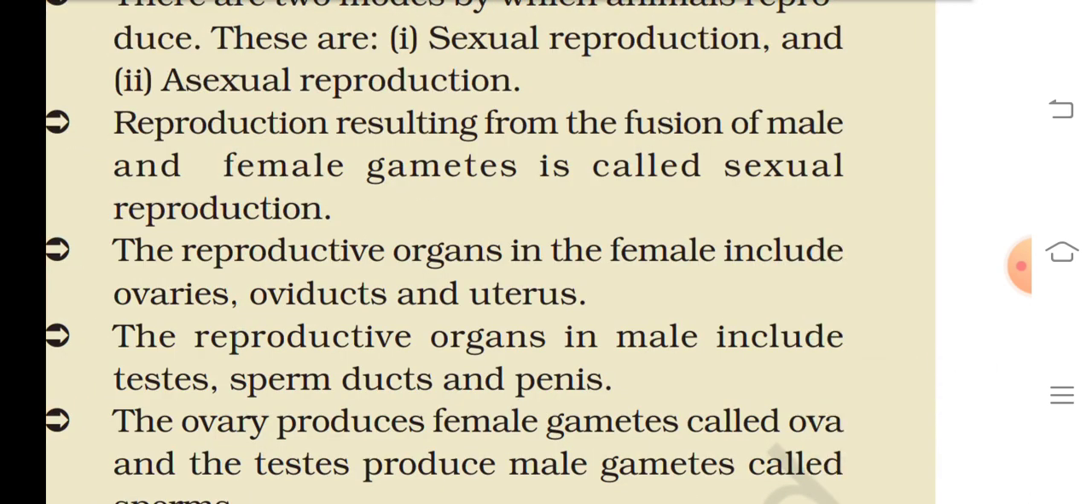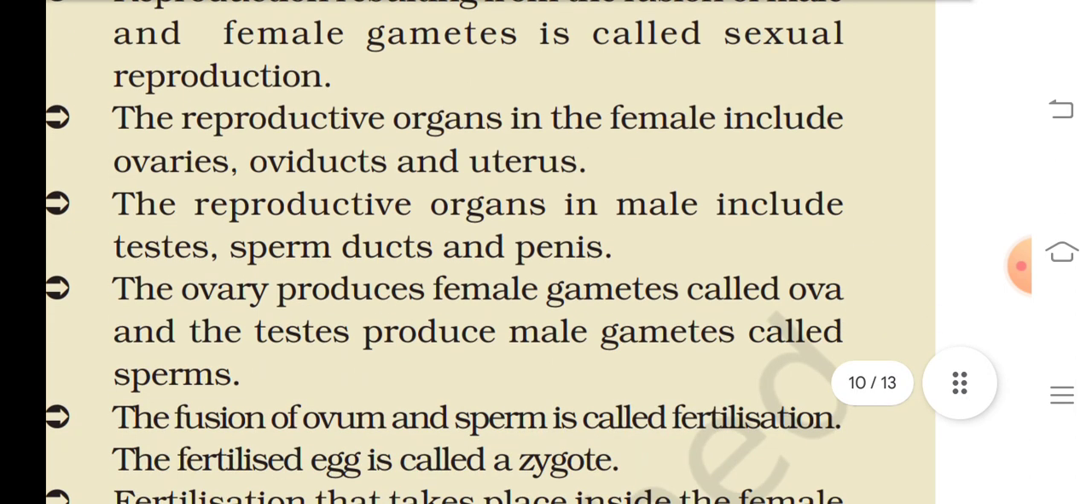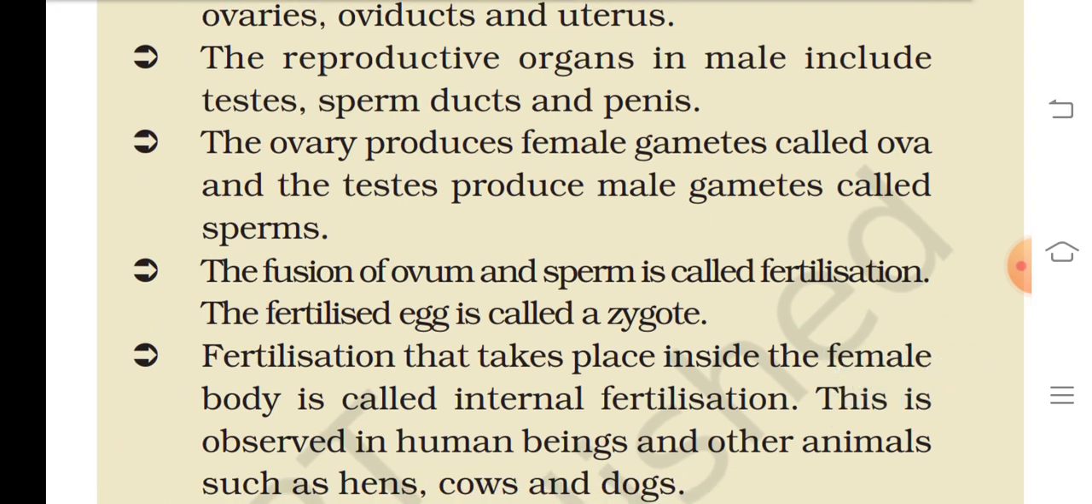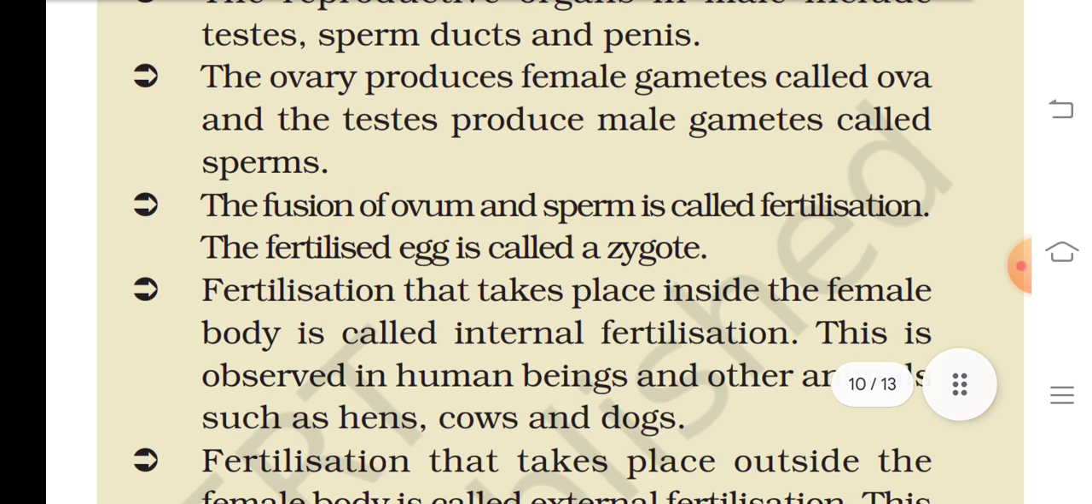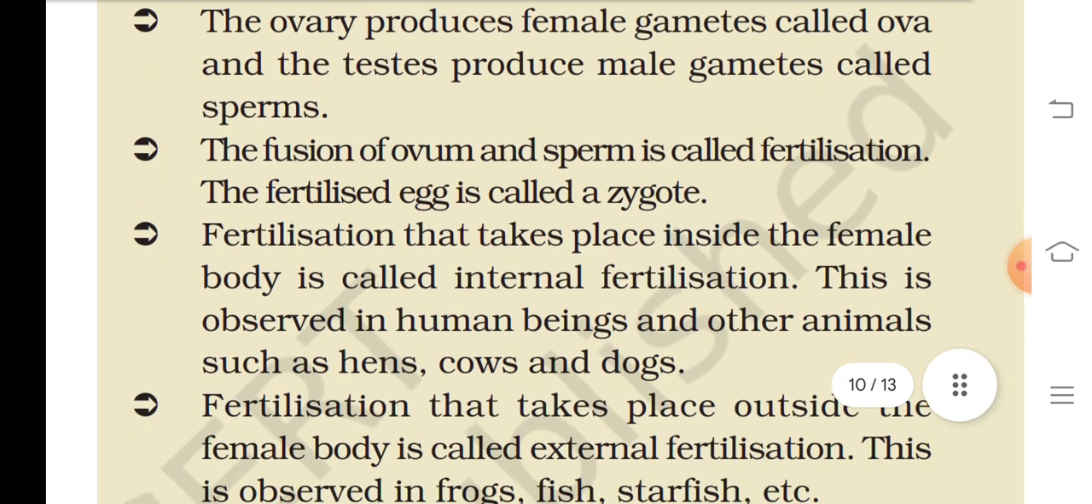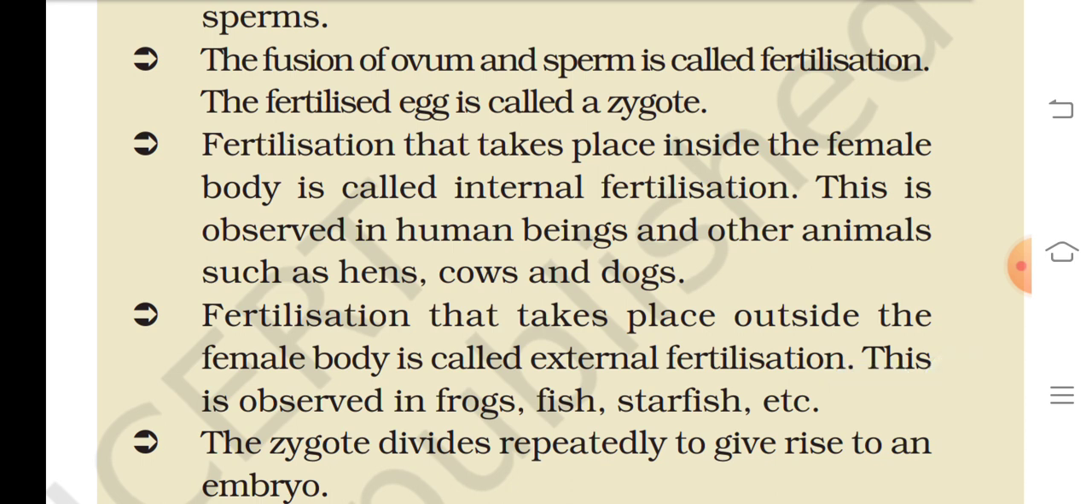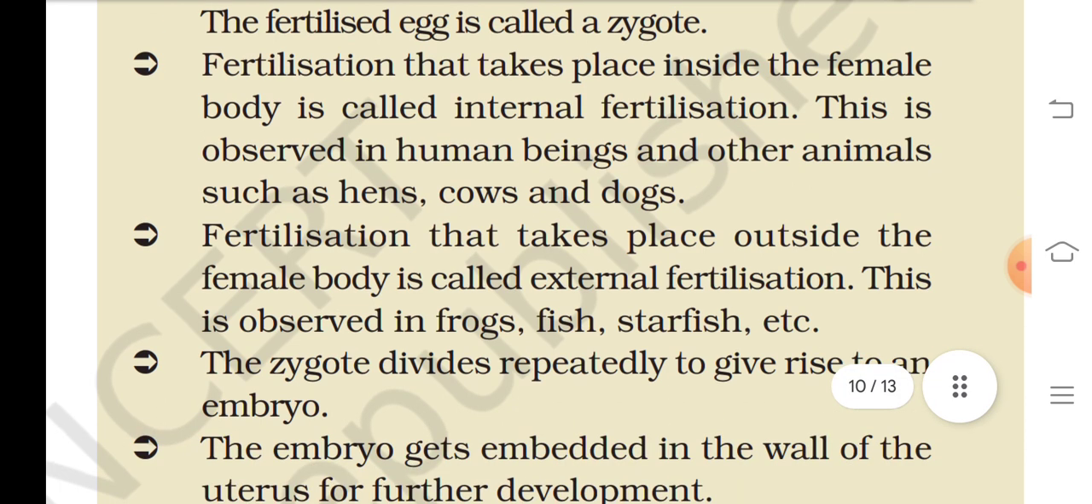The reproductive organs in the female include ovaries, oviduct, and uterus. The reproductive organs in the male include testes, sperm duct, and penis. The ovary produces the female gamete called the ovum. Testes produce the male gamete called sperm. The fusion of ovum and sperm is called fertilization. The fertilized egg is called a zygote. Fertilization that takes place inside the female body is called internal fertilization.